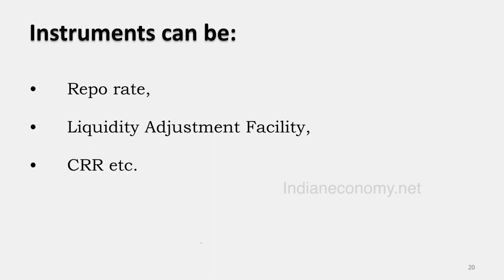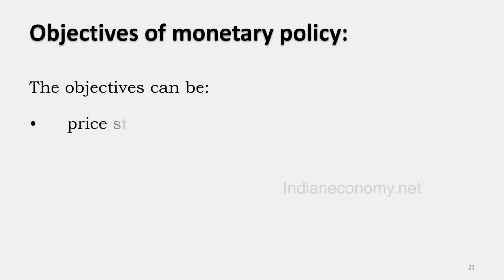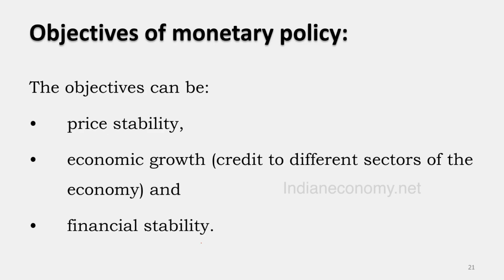So the repo rate is the prime instrument. Similarly, there is the liquidity adjustment facility, there is the CRR, etc. So we have mentioned just three instruments. There are so many instruments. And now we are going to see the objective of the monetary policy.